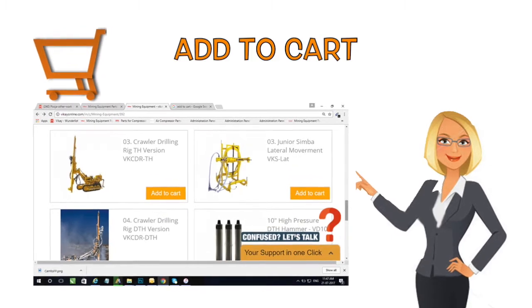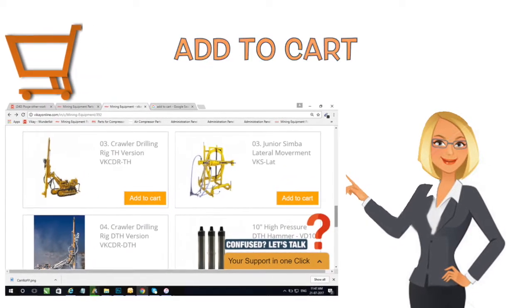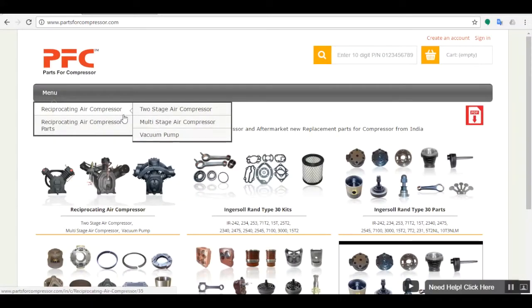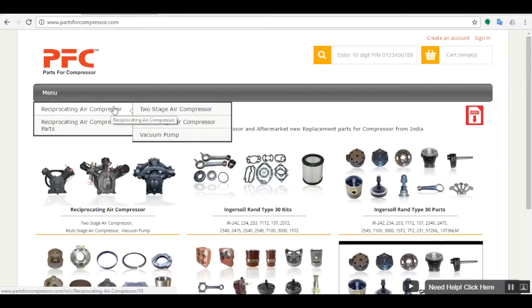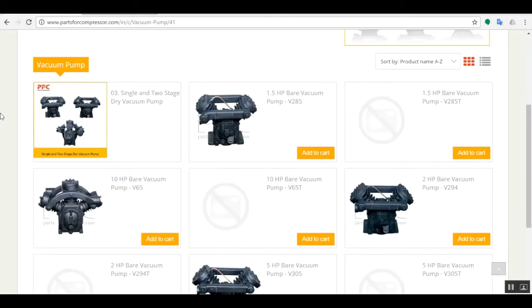Add to cart on partsforcompressor.com. Visit www.partsforcompressor.com. Select product category from menu. Select product type you required. Click Add to cart.